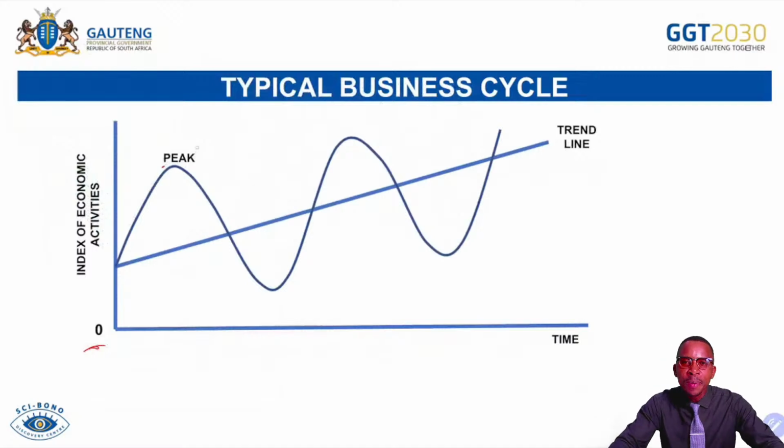At this point of peak, be aware of the fact that firms have exhausted all of their factors of production, only to find that they are unable to satisfy the local or domestic market with the goods and services demanded. That's why local consumers end up importing some goods and services from other countries, because they have more money while there are fewer goods available in the South African economy.